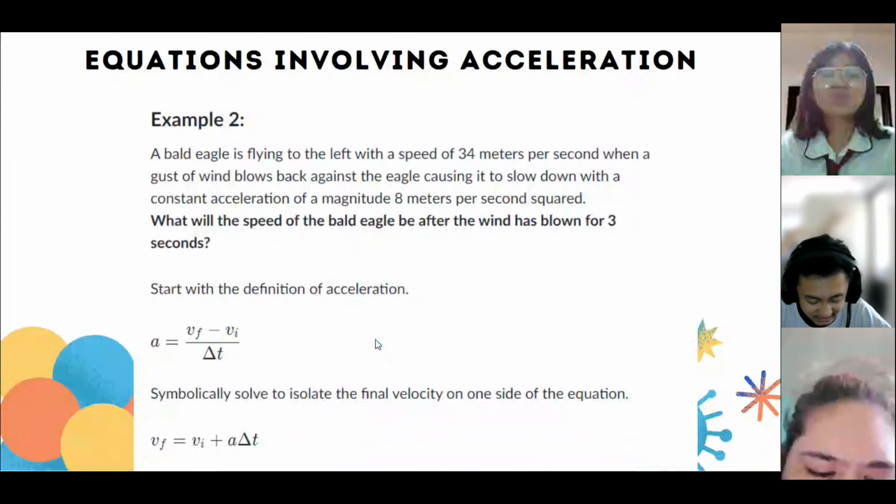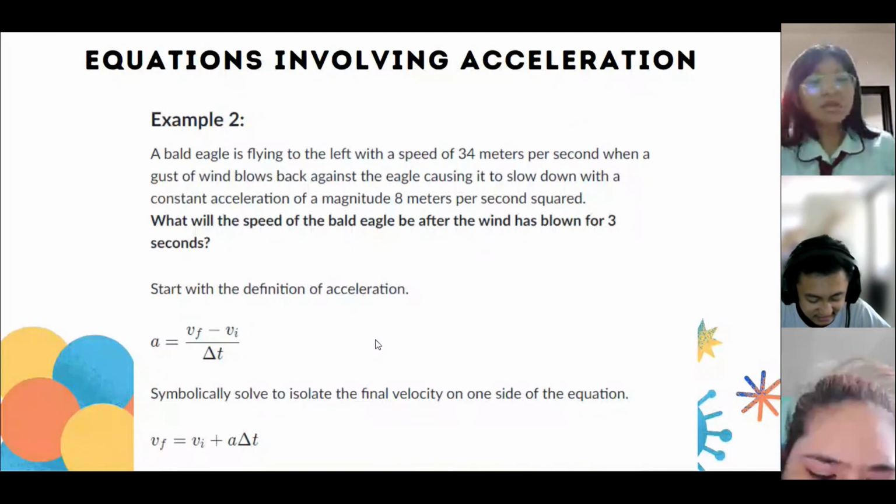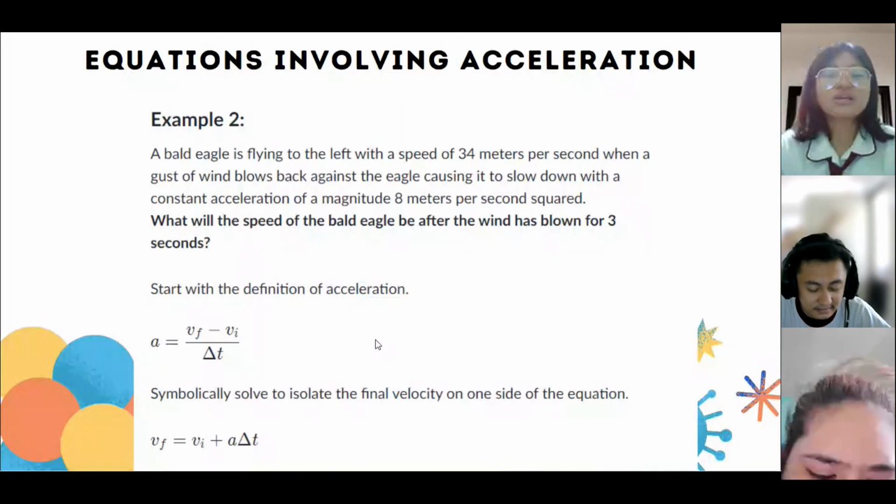I know that you may think that our final velocity is 8 meters per second squared, but meters per second squared is the unit we use for acceleration, which means the magnitude of 8 meters per second squared is our acceleration. So the missing thing that we need to find here is our final velocity. How will we find it?